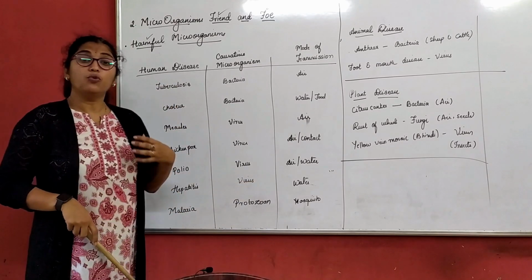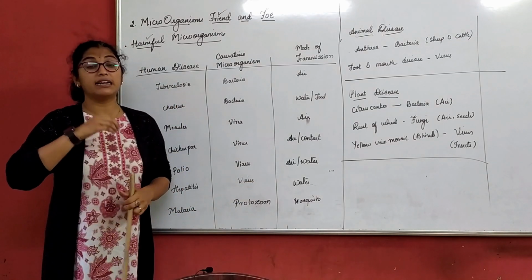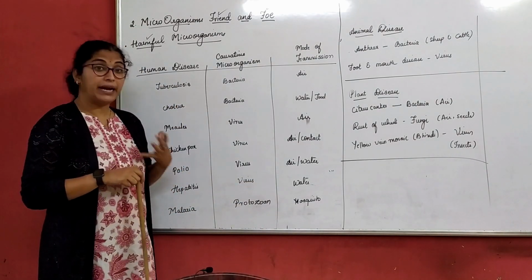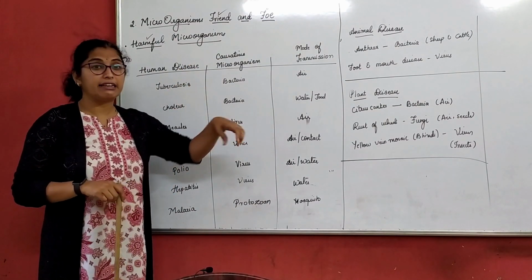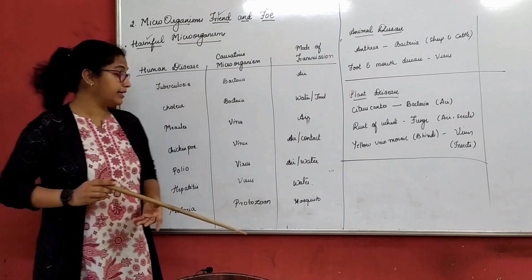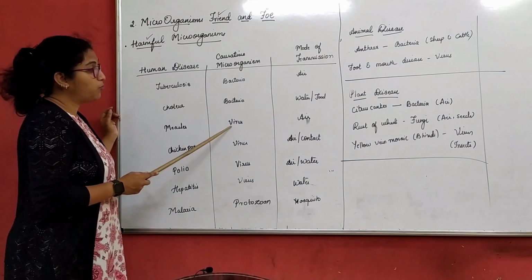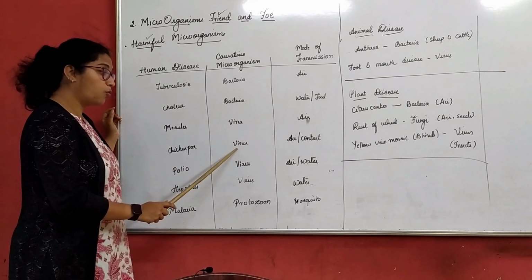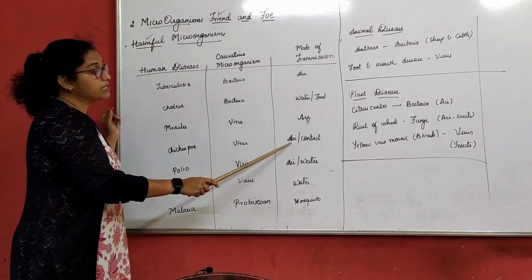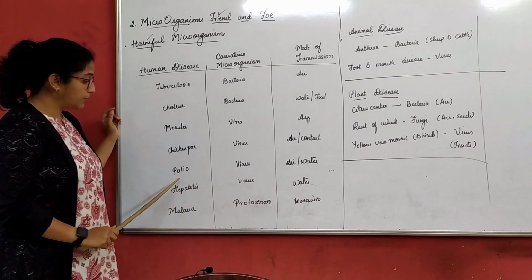Here we only need to understand that these are viral and these are bacterial. Which actual virus or bacteria is causing it, we need not know. Measles is caused by a virus, and the mode of transmission is air. Chickenpox is again a virus, transmitted through air and contact.